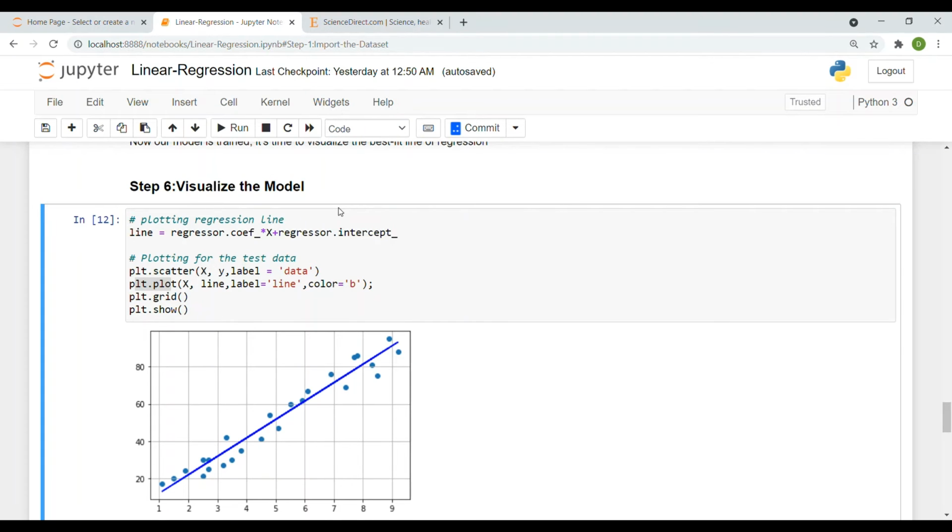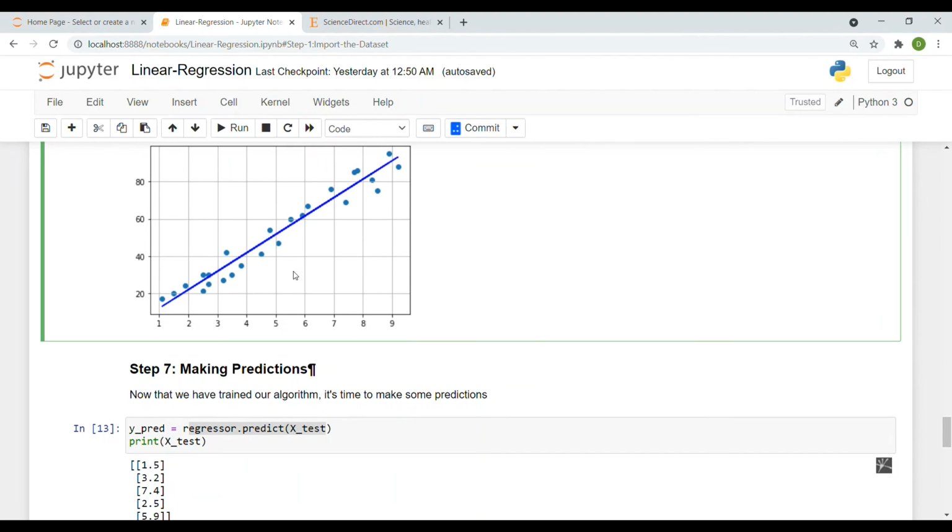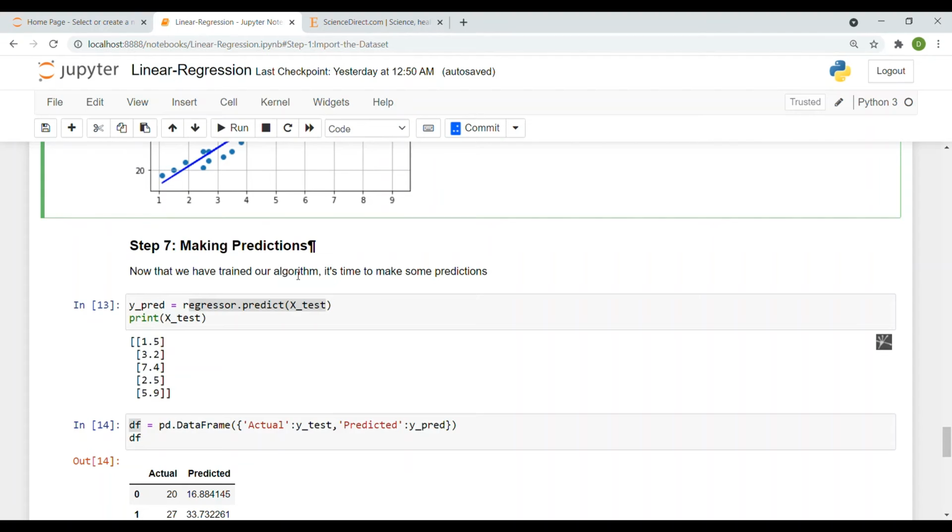We have used a well-known formula, y equals mx plus c, for plotting the regression line. By using that formula, we have plotted the regression line that we see in the graph below, and also plotted the test data by using plt.scatter and plt.plot, and now making some predictions.